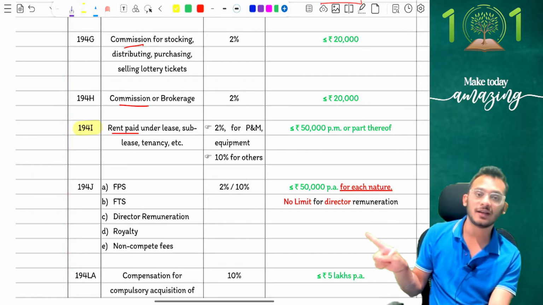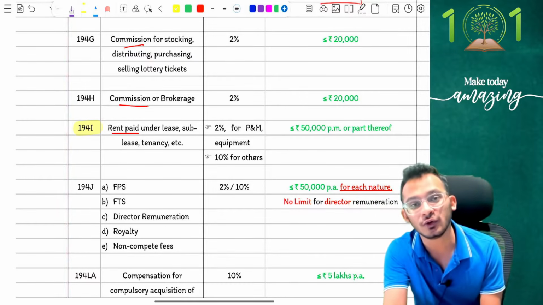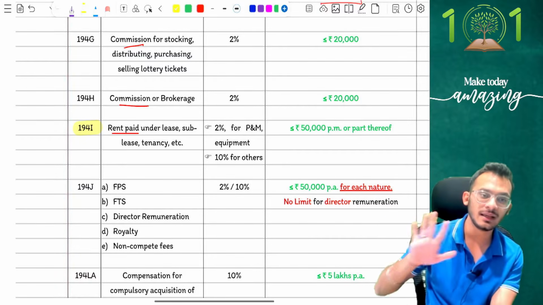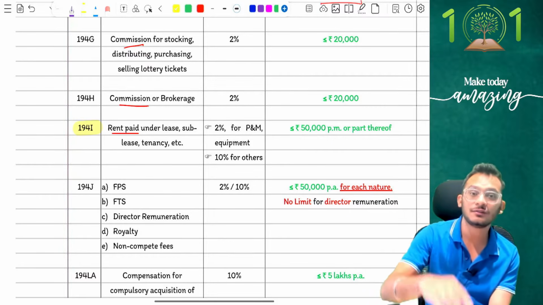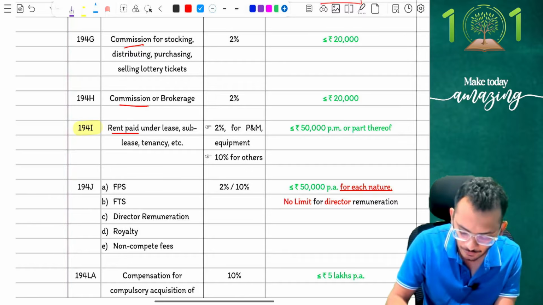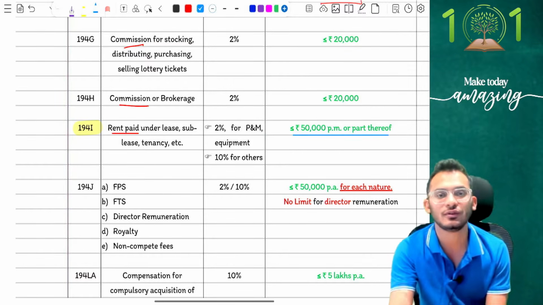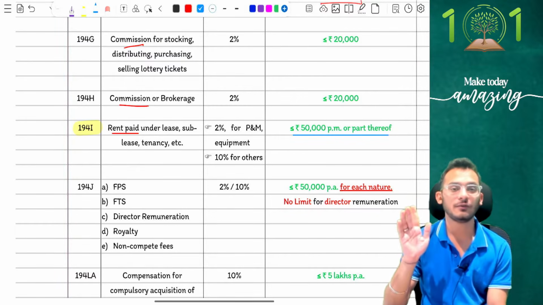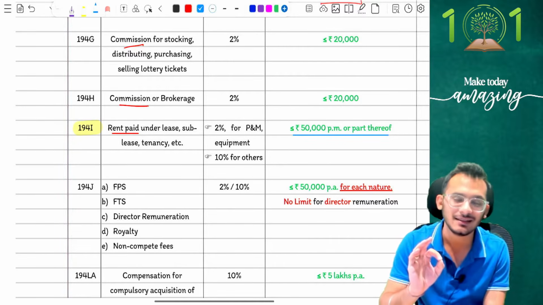And then there was a section called 194IB. 194IB used to come and say that if you're an individual who is having immobile property rentals, then in that case, it was 50,000 per month. Income tax has now decided, let's standardize both together, which means now 194I also talks the same language as what 194IB says. 194I comes and says you will now not be liable for TDS if the monthly rent is less than 50,000 rupees, which means now it does not matter even if you have 60,000 rupees for a full year rental. If the monthly rental has gone more than 50,000 rupees, TDS is applicable.